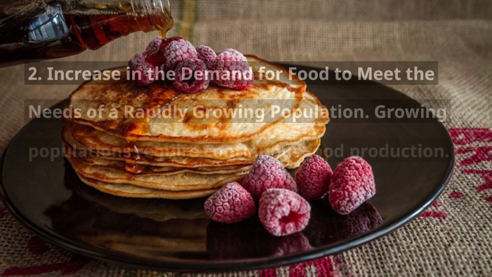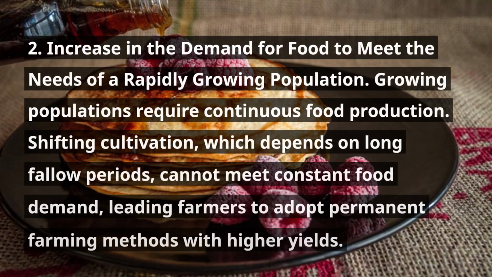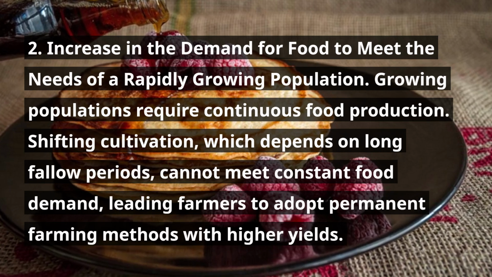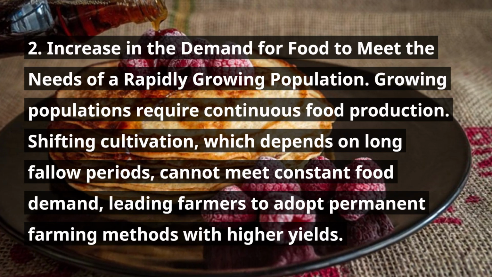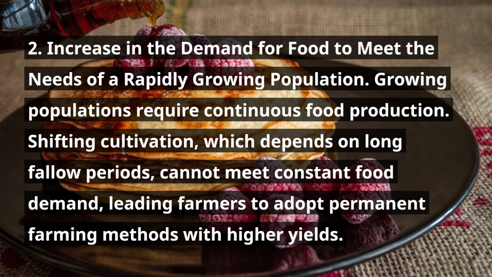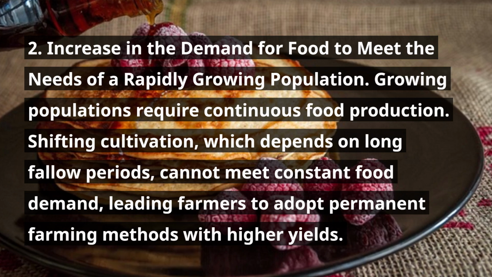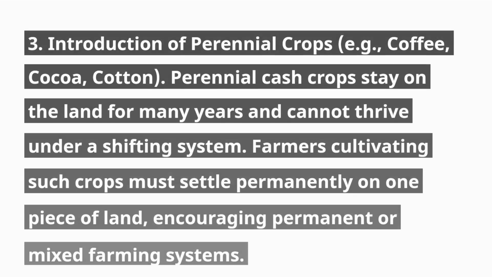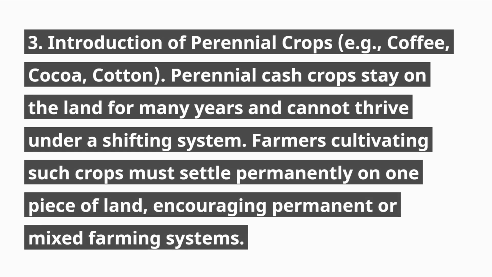2. Increase in the demand for food to meet the needs of a rapidly growing population. Growing populations require continuous food production. Shifting cultivation, which depends on long fallow periods, cannot meet constant food demand, leading farmers to adopt permanent farming methods with higher yields.